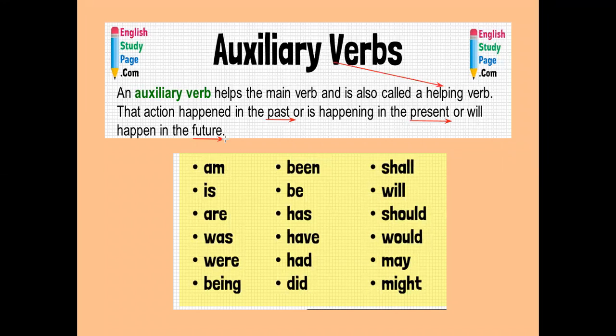Okay, there are many helping verbs, my dear students, that you use to make any sentence. Here are some words I am going to share with you: am, is, are, was, were, being, been, be, has, have, had, did, shall, will, should, would, may, and might. These are the helping verbs that you use with the main verb to frame, to make any sentence.